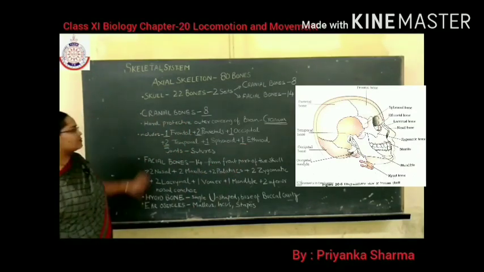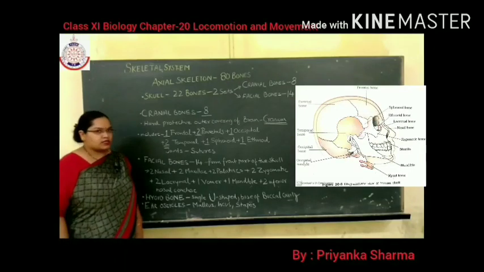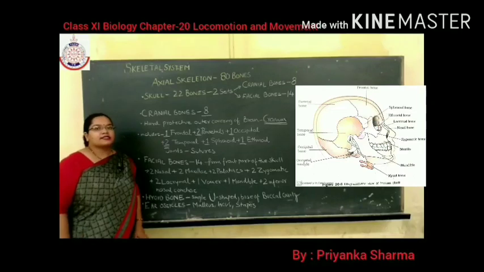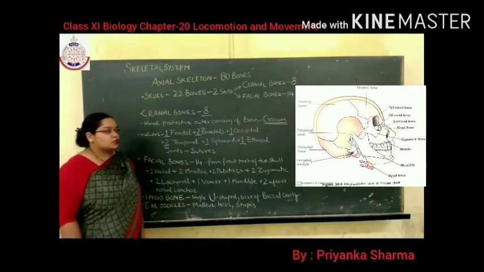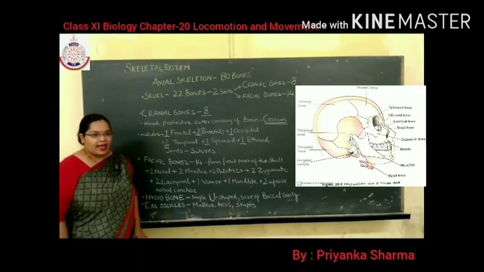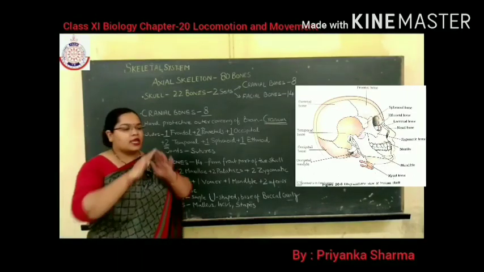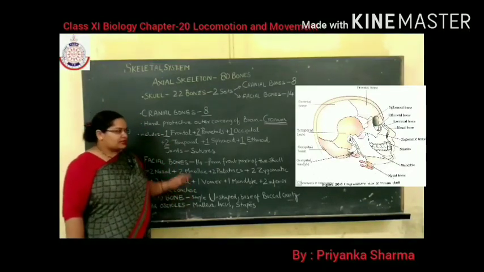So total 8 bones form the cranium or brain box. These cranial bones are the hardest and densest bones of the human body, which form the protective covering of the brain. I hope it's clear to everyone.